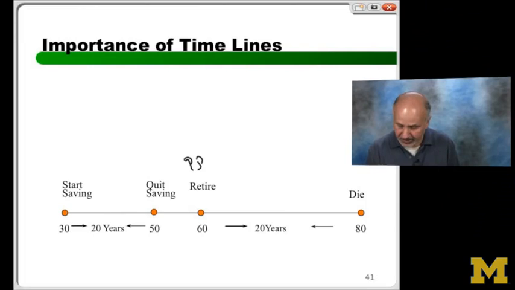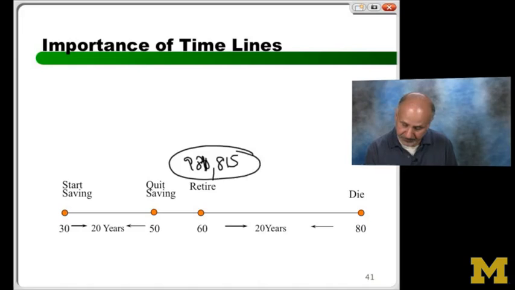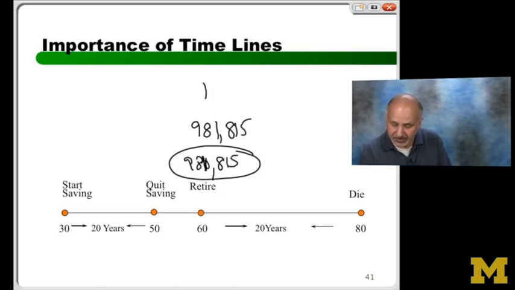And say that what I need is 980, and to confirm the number, 981,815. Let me write it one more time so that it's legible. This is the PV at year 60.